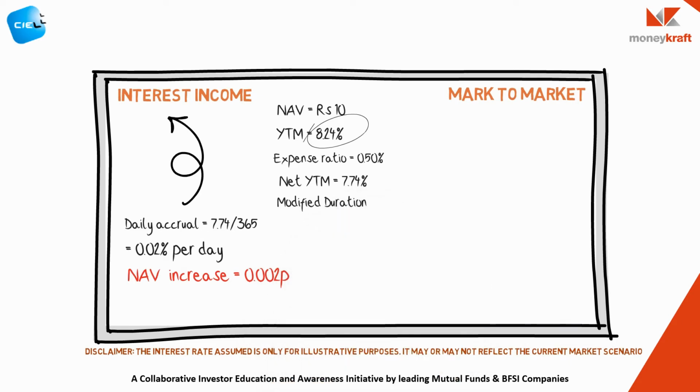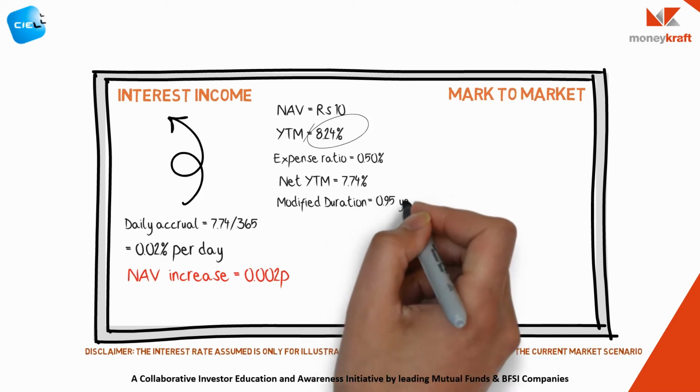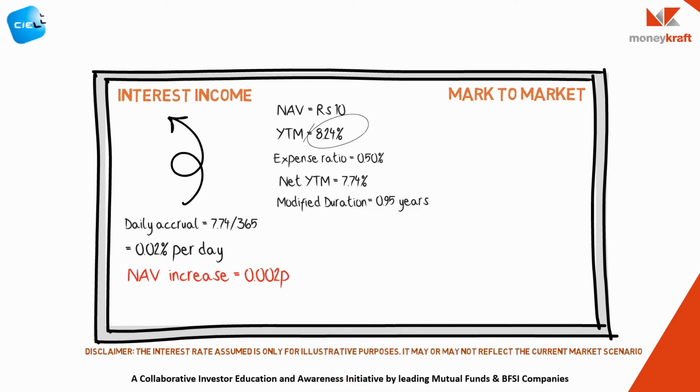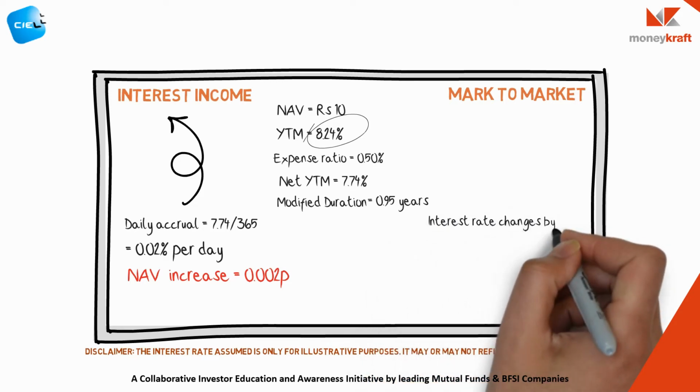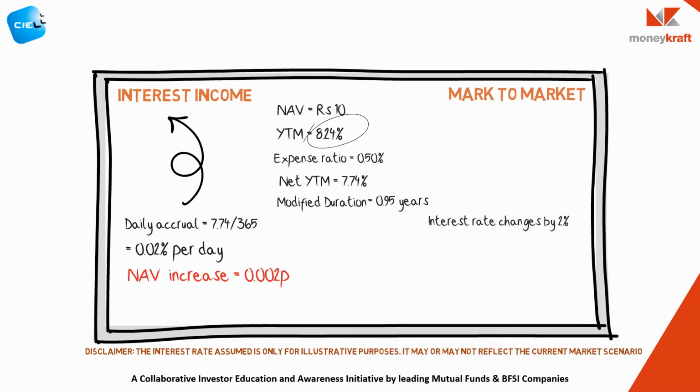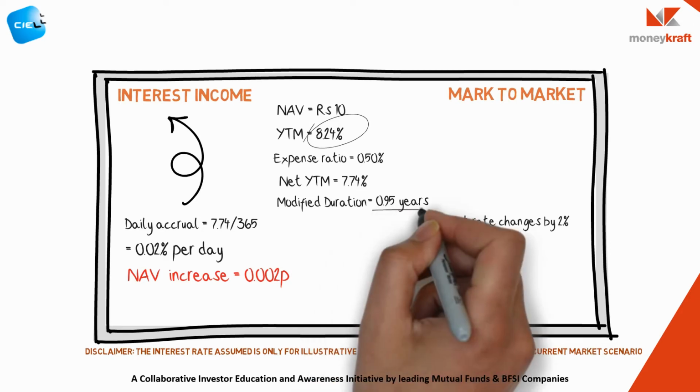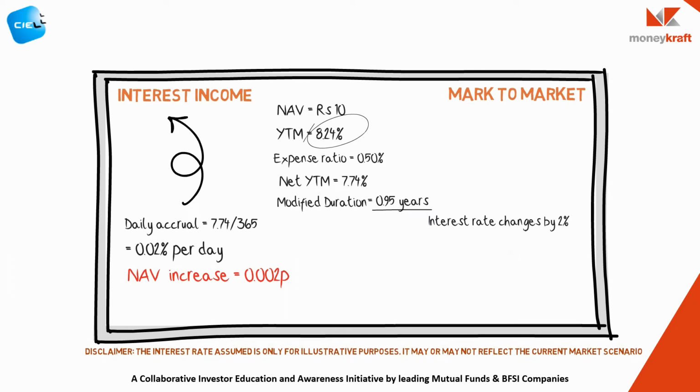Now let's assume that the modified duration for the fund was 350 days or 0.9589 years. Now if the interest rate changed on a single day by 2% as it happened on the 15th of July 2013, the NAV would drop. This drop in NAV would be equal to the modified duration multiplied by the change in interest rate, or 0.95 times 2%, which amounts to 0.19%. That is a loss of 10 into 0.19% or 0.019 paise.